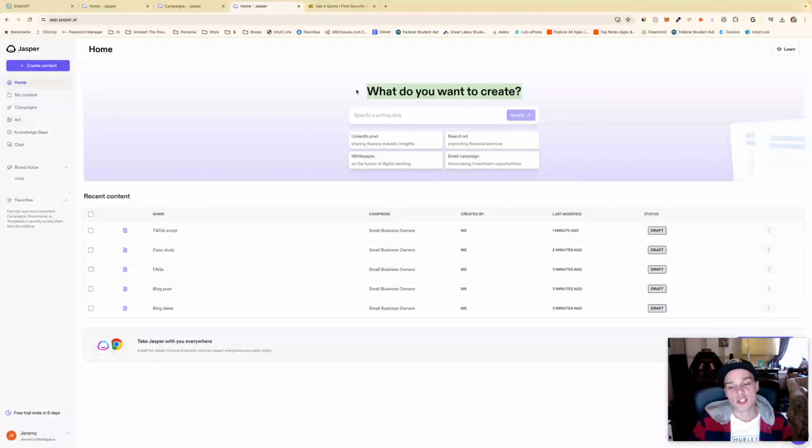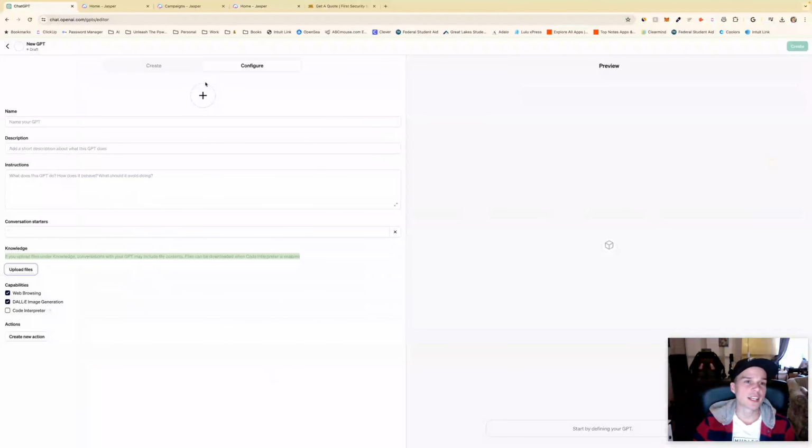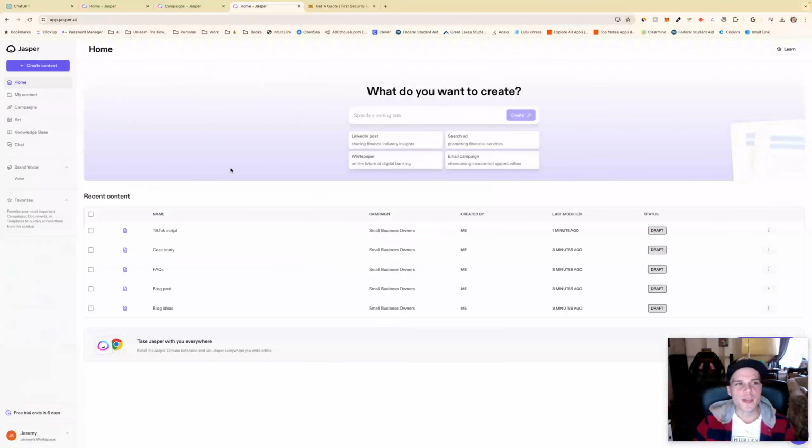So anyways, that's my initial review. I'll keep going and looking at it again. Maybe I'm missing something here. Maybe this Chrome extension is just money, and you take it everywhere you write online, but the only place I really write online right now is ChatGPT, and then I just bring it into wherever I need it. So yeah, that is the review so far of Jasper. I'll give it some more time and see if anything crazy comes out of it, but that's the back end.